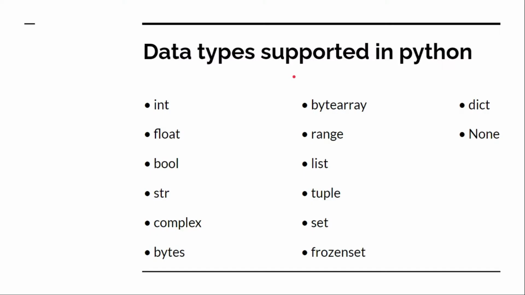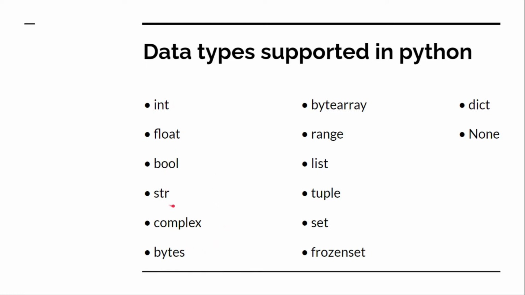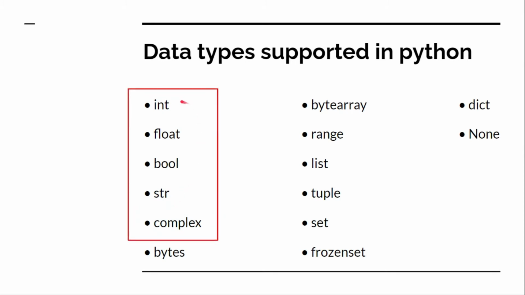In this video, we'll talk about data types. The 5 basic data types in Python are int, float, bool, str and complex. These data types are immutable data types, means their values cannot be changed once created.